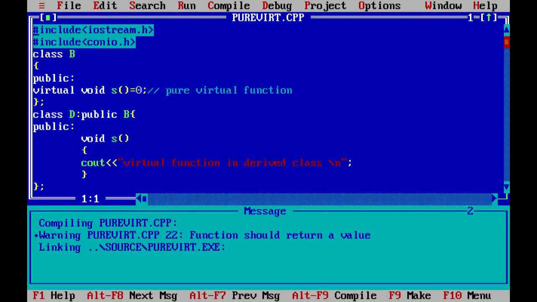Okay, so an abstract class is a class in C++ which has at least one pure virtual function. An abstract class can have normal functions and variables along with a pure virtual function.